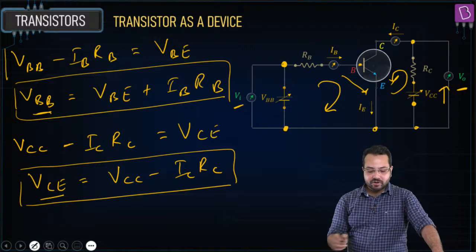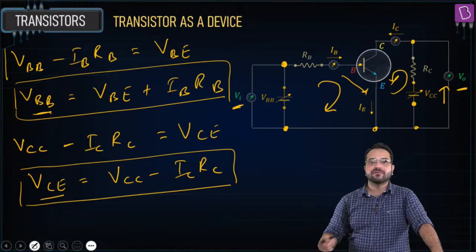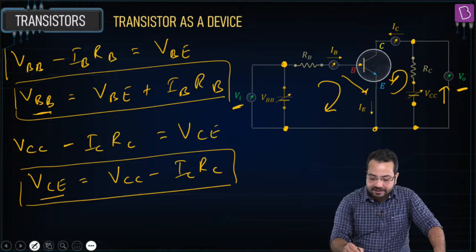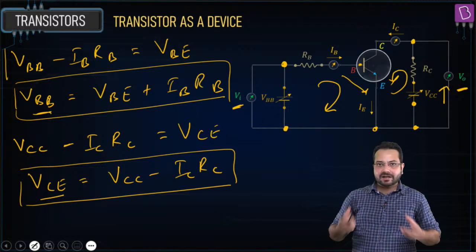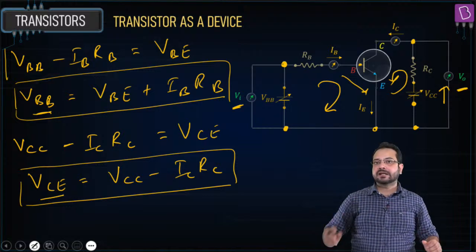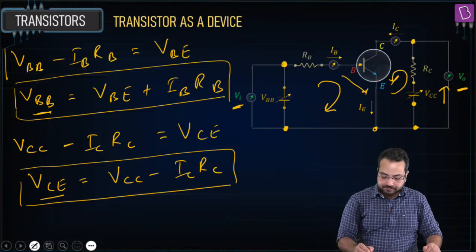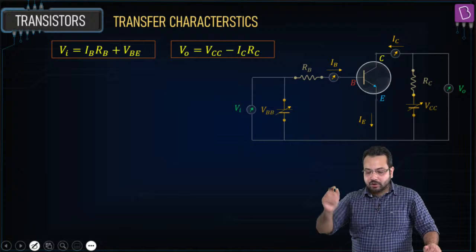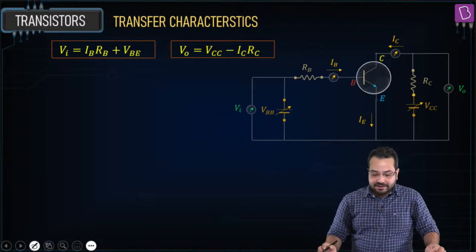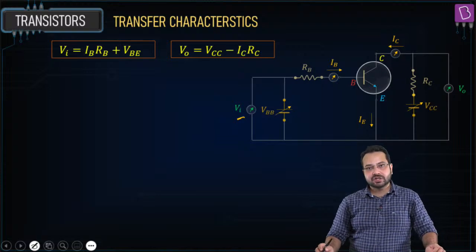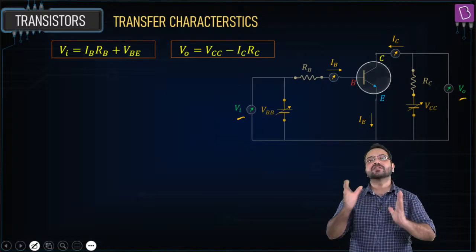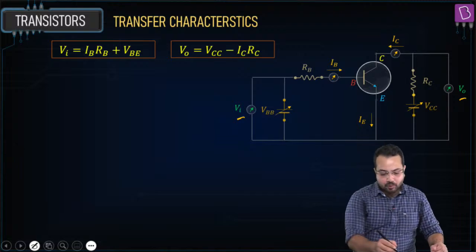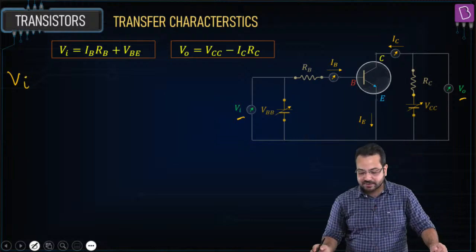Can you see that? So this is input. Input is simply VBB. And what is output? Output is the voltage between the collector and the emitter. Any output that I have to get, I'm going to get it between the collector and the emitter. Is this clear? Now we need to understand that as Vi changes, what happens to VO? This is called transfer characteristics. So I'm going to make a table which is going to explain everything.